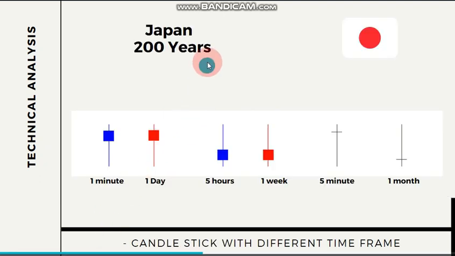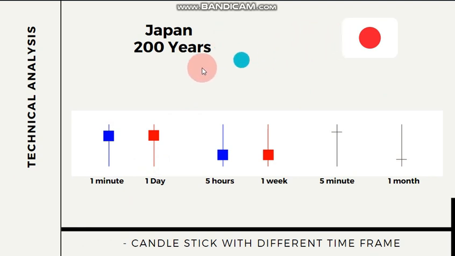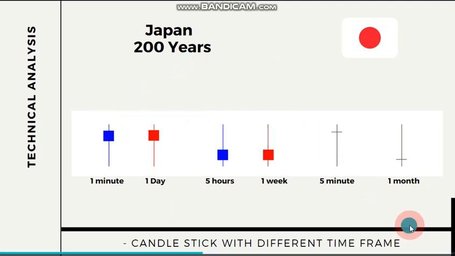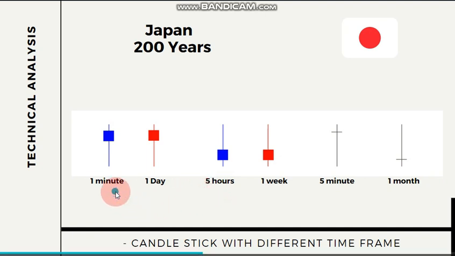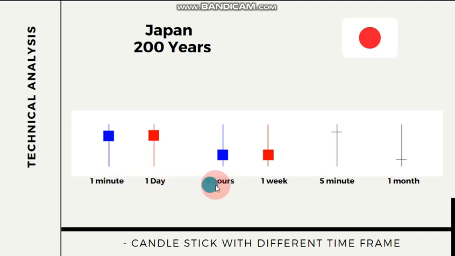These candlesticks were invented by the Japanese, so they are also called Japanese candlesticks. They have been used for the past 200 years. They are famous for the price action they contain. So it gives a lot of information about the price of a particular day or week, or you can use this candlestick in any time frame. That is very special about this candlestick, that you can apply it in any time frame you need, even 1 minute or 1 hour or even 1 month. So it has huge significance in technical analysis.